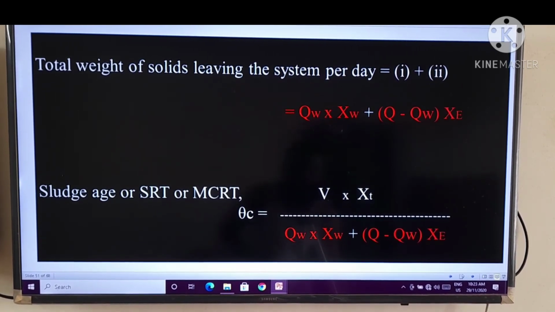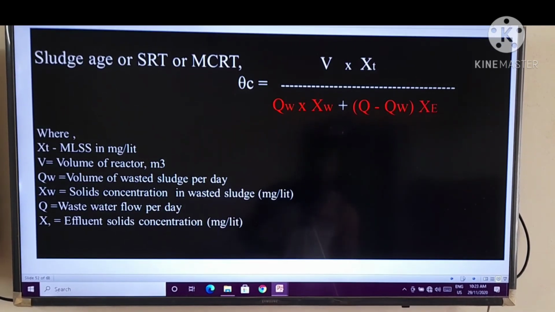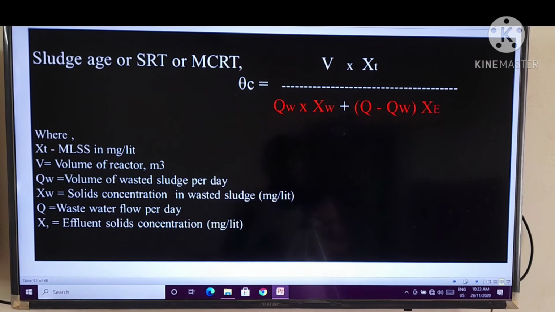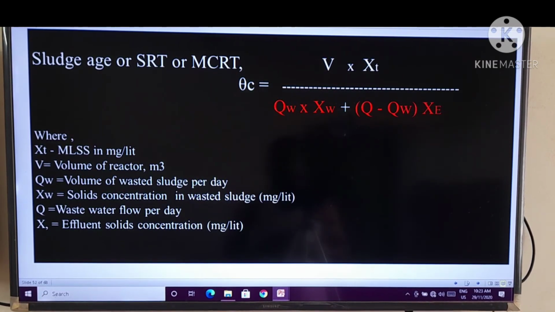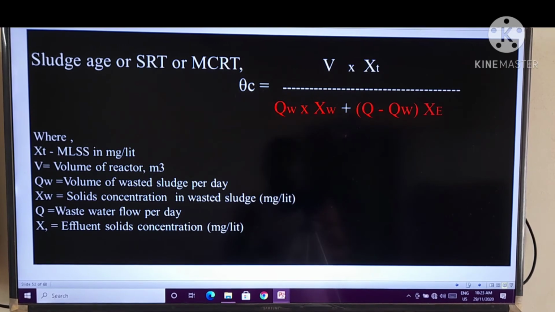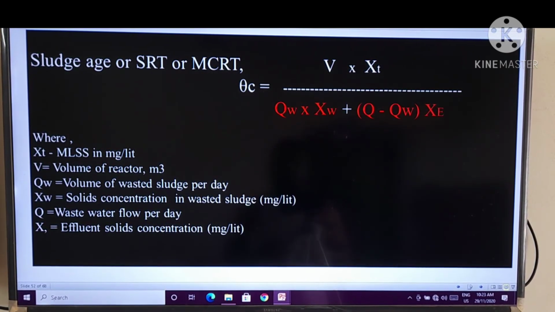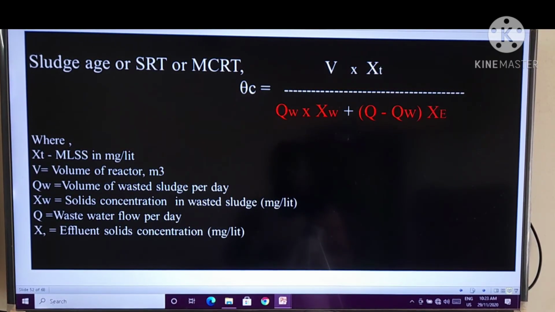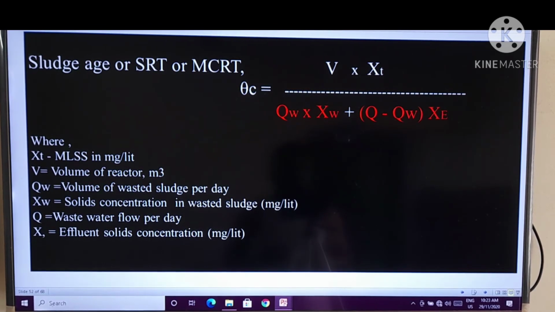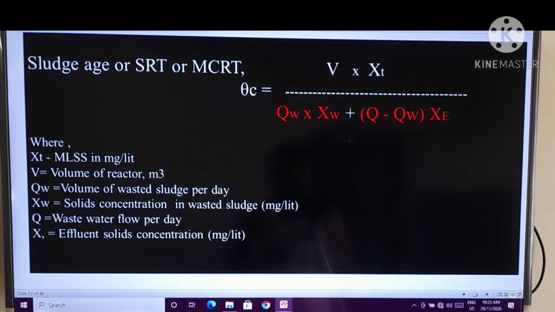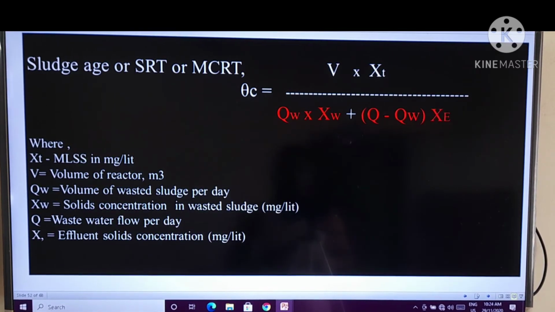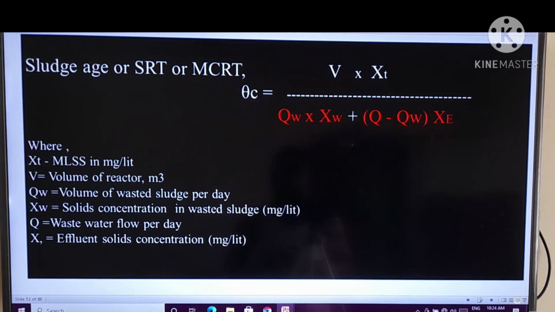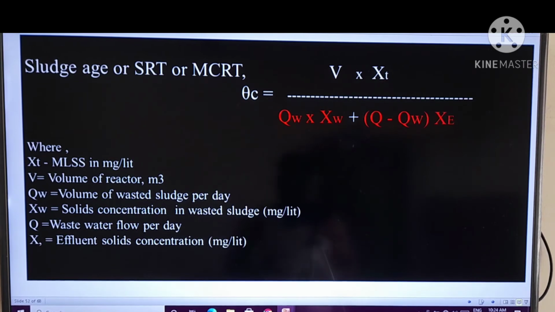Please keep this in mind from the examination point of view. For the sludge age or SRT or MCRT, theta C, V is the volume of reactor, Xt is the MLSS in mg per liter, Qw is the volume of wasted sludge per day, Xw is the solids concentration in the wasted sludge in mg per liter, Q is the wastewater flow per day, and Xe is the effluent solids concentration in mg per liter. All these things you already know.